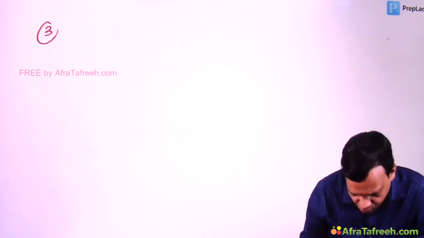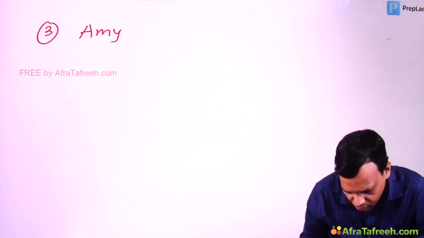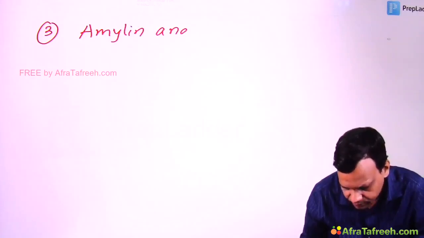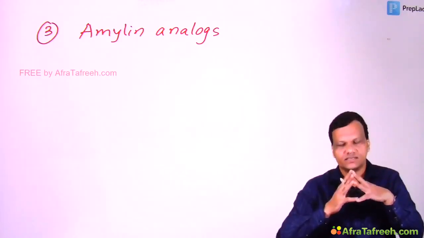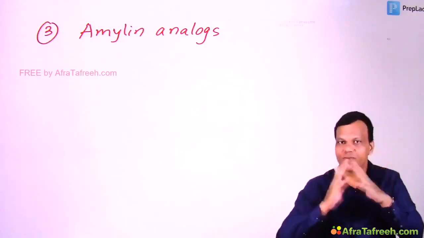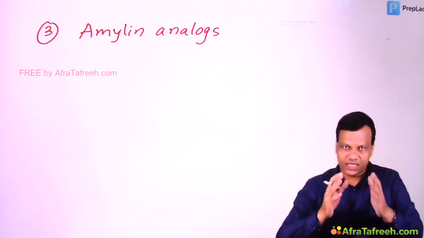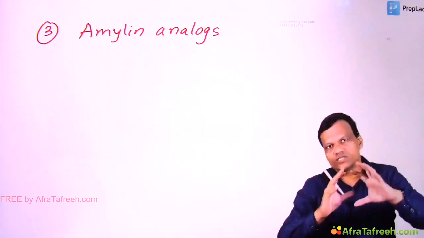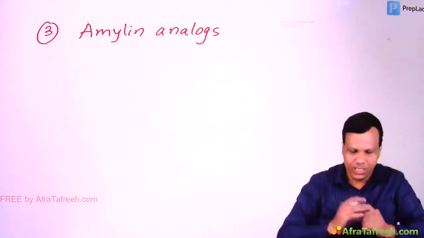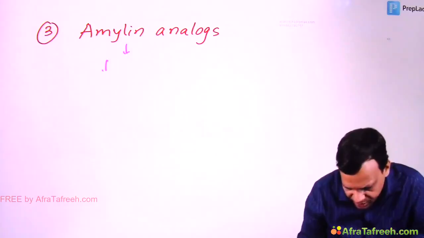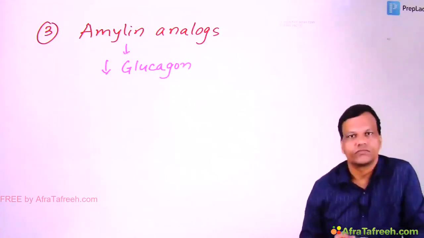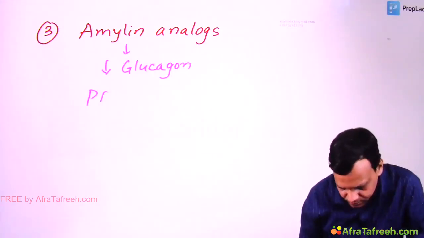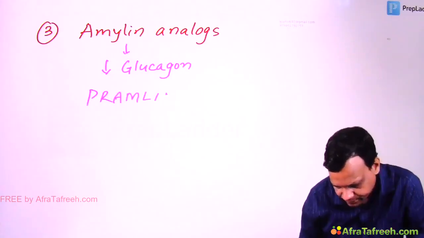Then we have the third group of new drugs, which are called amylin analogs. Do you remember amylin is secreted from which cells? Yes, they are secreted from beta cells of pancreas, and they are secreted with insulin. So their function is also like insulin, to decrease blood sugar, and they mainly decrease blood sugar by decreasing glucagon. And the drug which we use is pramlintide.